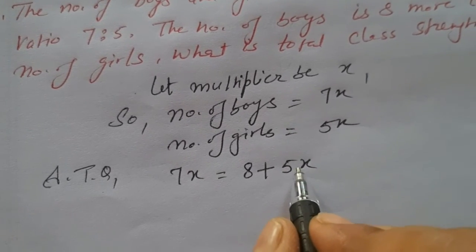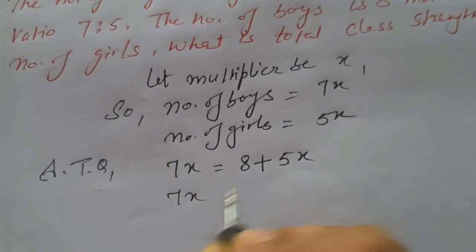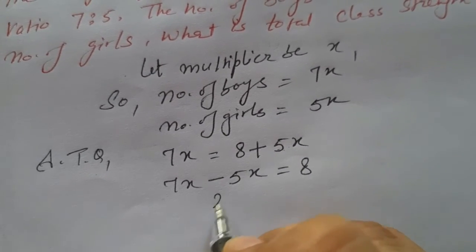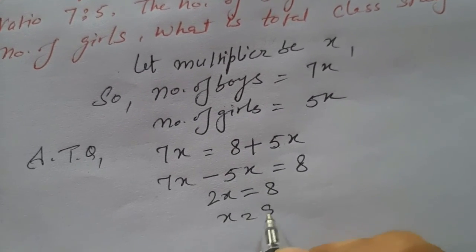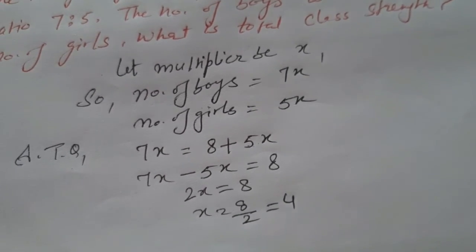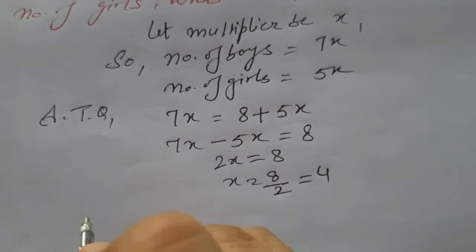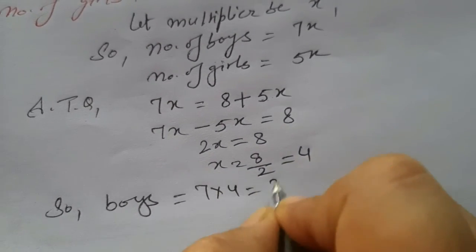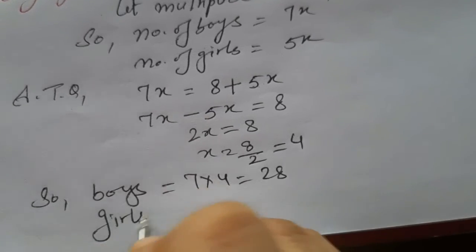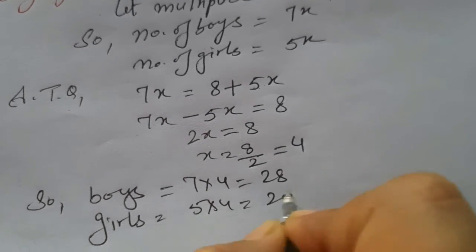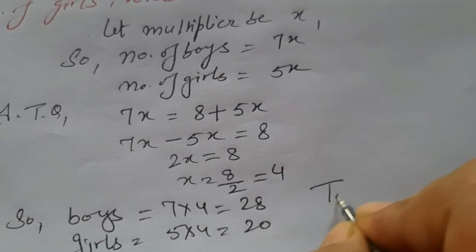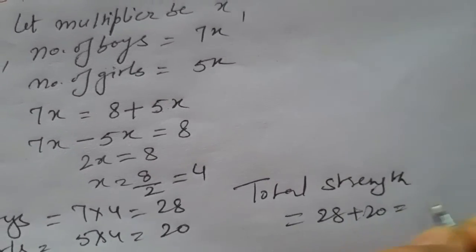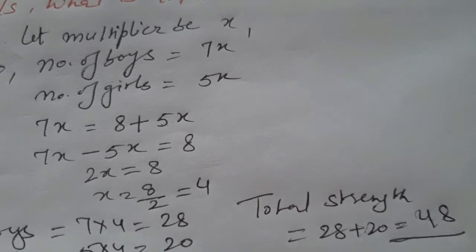Now let us transpose the x term to the left side. So it is positive here. When it moves to the left side, it will become negative. 7x minus 5x, that is 2x, equals 8. x will be 8 by 2, that comes out to be 4. So number of boys are 7 into 4, that is 28, and girls are 5 into 4, that is 20. So the total strength we have to find out, that is 28 plus 20, that is 48. I hope you understand it.